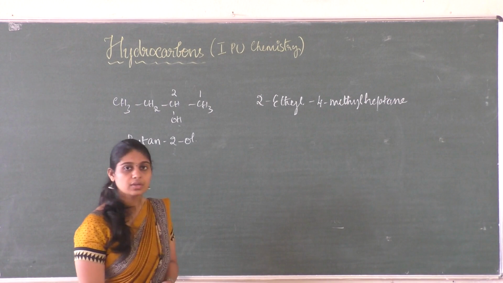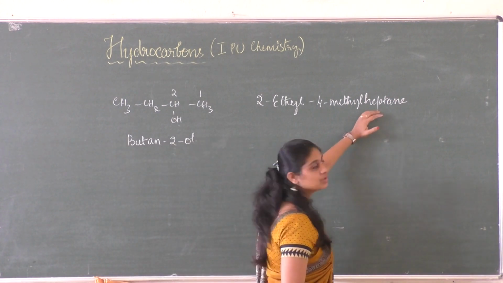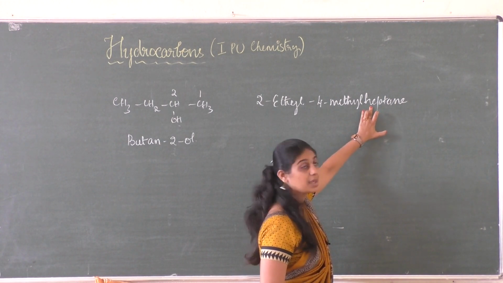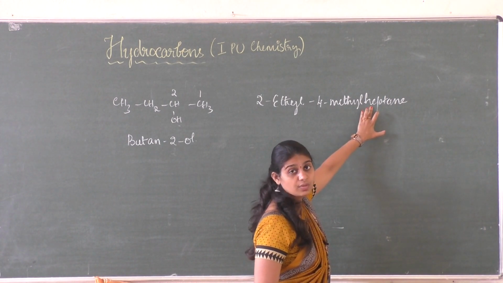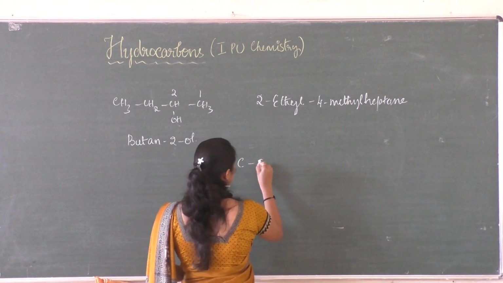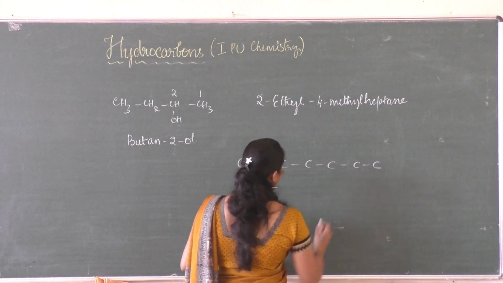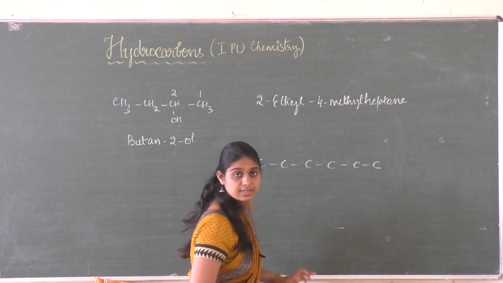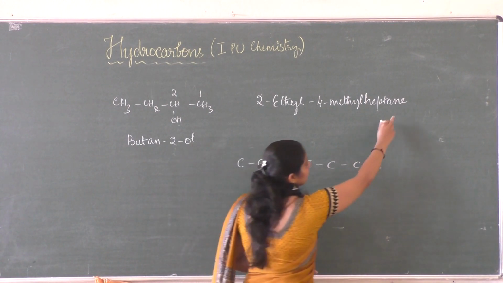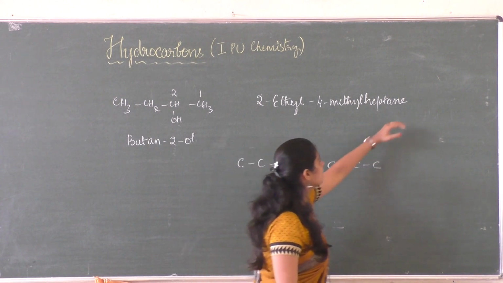So the thing you need to do is the simplest thing. First you need to note the root word, so that is heptane, so it needs to consist of 7 carbon atoms. So put a chain, 3, 6 and 7, and the next thing you need to note is whether the molecule consists of any functional group, so that is indicated at the end.